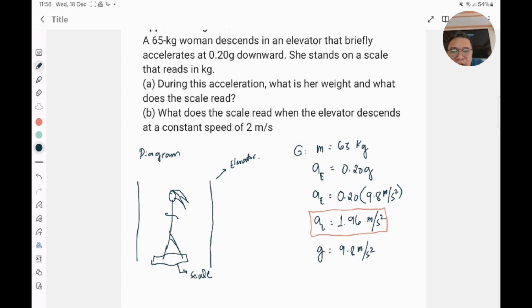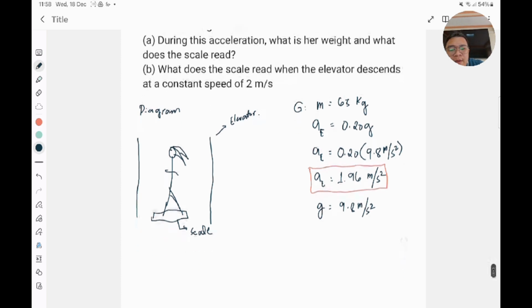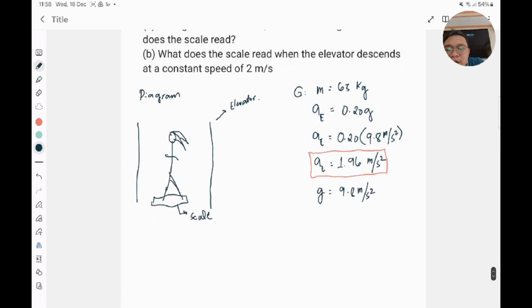So therefore, this should be designated as a downward arrow for this case. So why am I mentioning that? It's because in our diagram, we need to draw the direction of all the forces that are being applied on the scale.